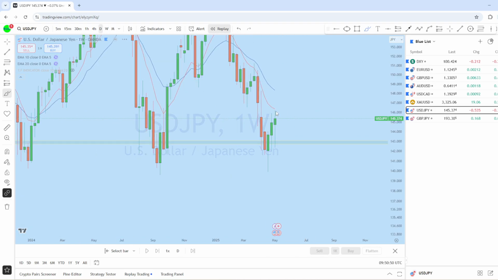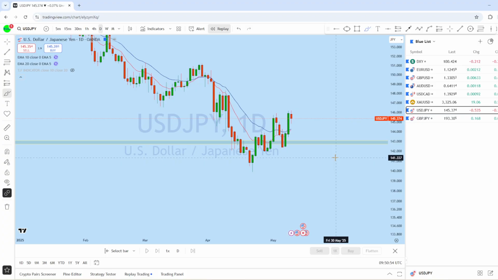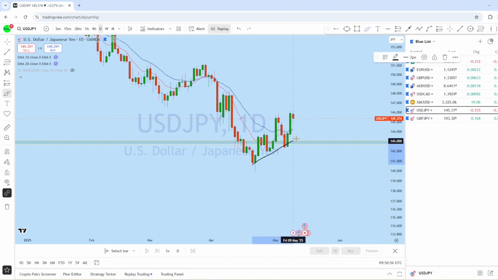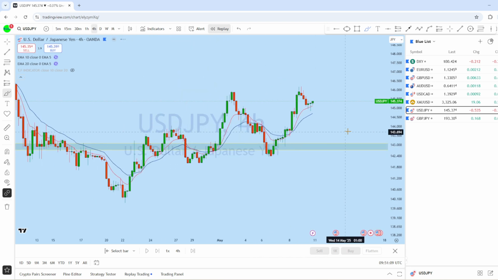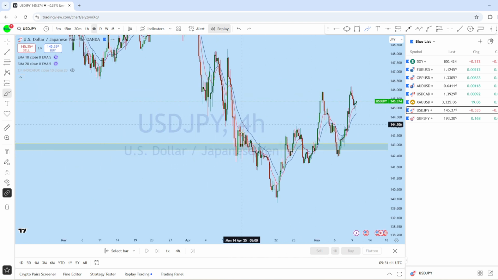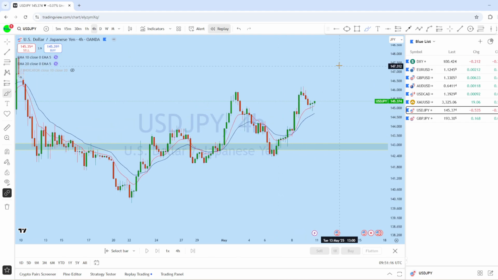Now if we look at the daily chart here on dollar yen, we can see that on the daily the price has already made its bullish move to the upside, and I think that this week we might see the price retest and then revert back again to the downside here to retest this level. Now from the intraday perspective, the price has been strongly bullish for quite a few sessions, and